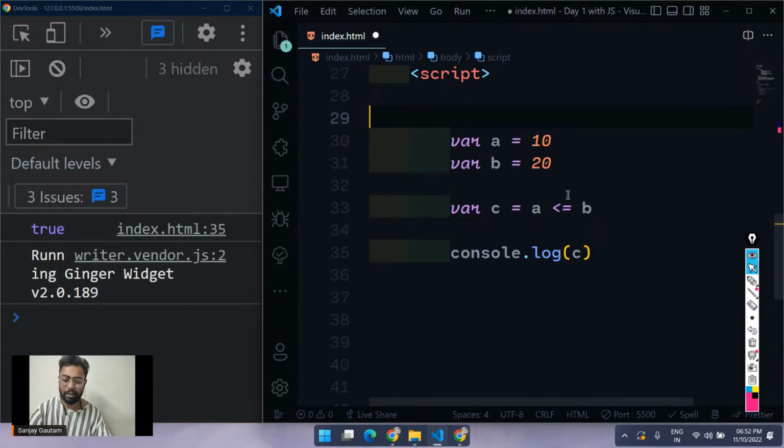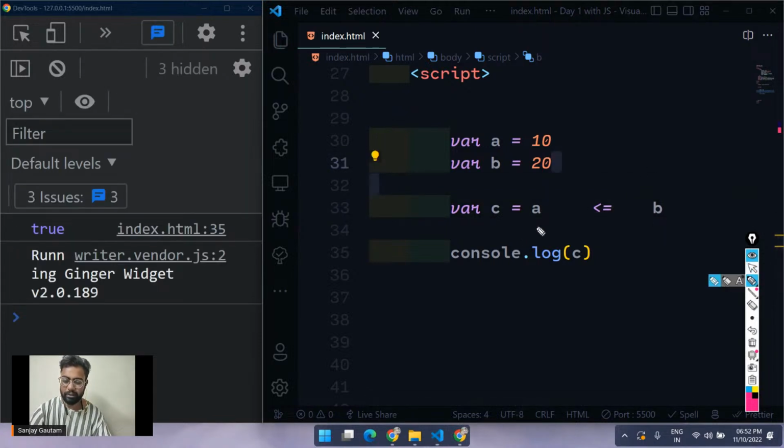So I'm just going to make the A 10 here again. Okay. So now in this case we are saying that A is less than or equals to 20. Yep, A is 10, which is less than 20. So that's why we are getting true here.